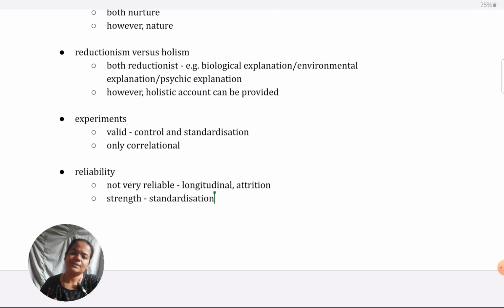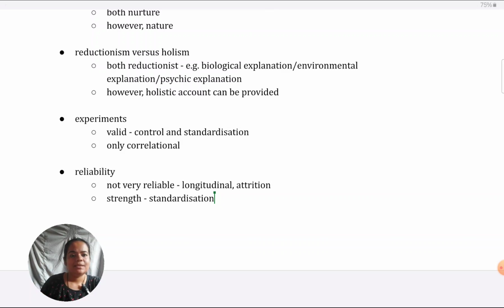So standardization is typically there, even for Beck's explanation. Any particular study, if you take Alloy et al., or if you just say generally also, experiments that are done in the area always have specific questionnaires, like Beck Depression Inventory, which he himself has given. That makes it reliable because very standardized assessment is there. Or the repeated assessment that they do, like these are longitudinal studies, they fix durations, and then they, in a standardized way, like during same intervals, keep on assessing participants. So definitely some amount of reliability is lent to the theories, but then like we saw, it's not fully reliable.